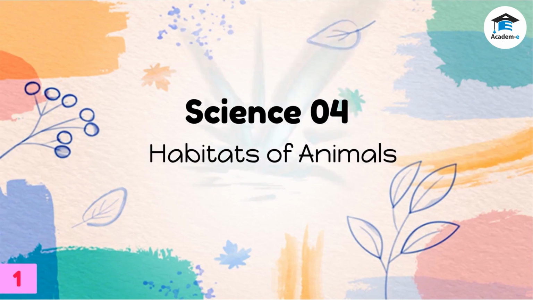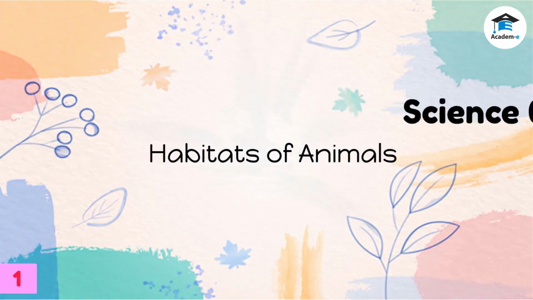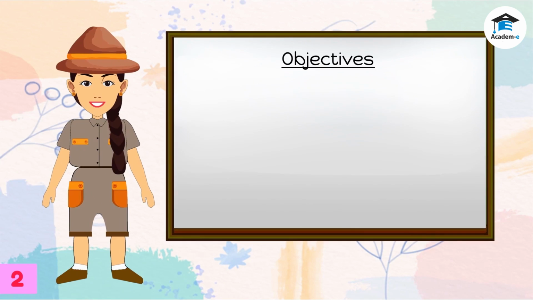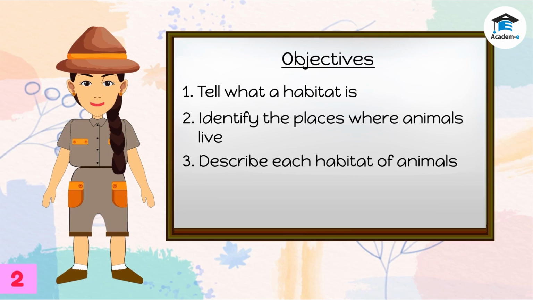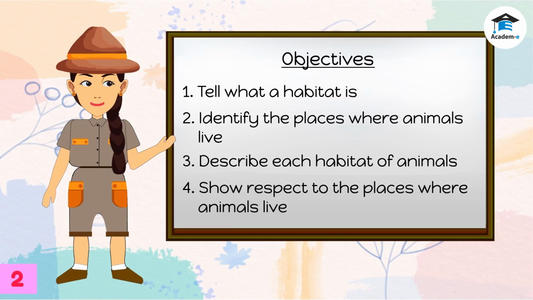Science 4. Habitats of animals. Objectives. At the end of the lesson, you should be able to tell what habitat is, identify the places where animals live, describe each habitat of animals, and show respect to the places where animals live.